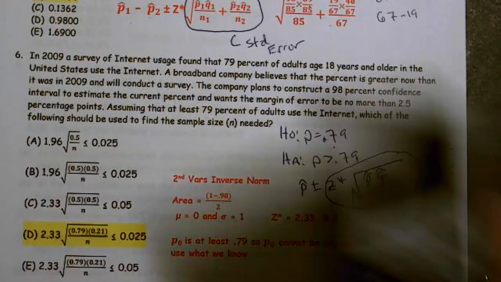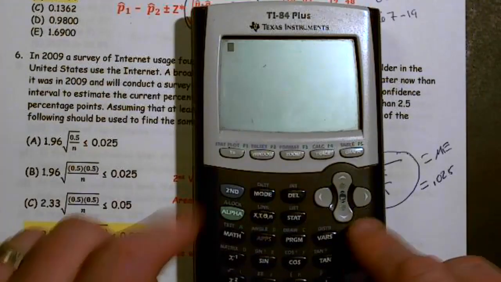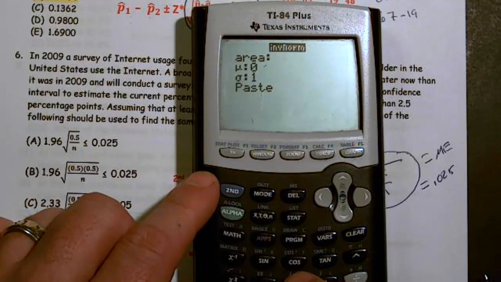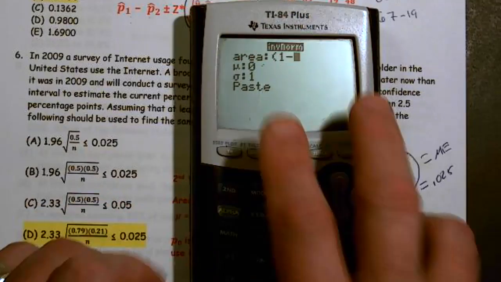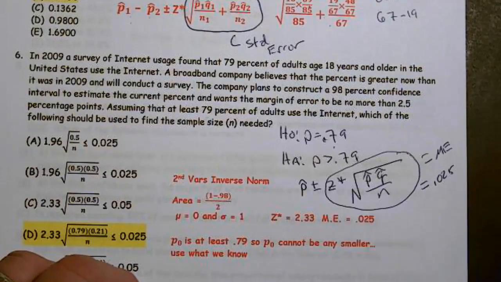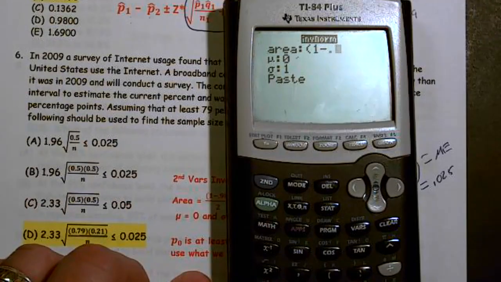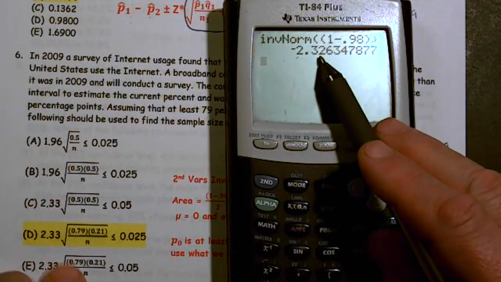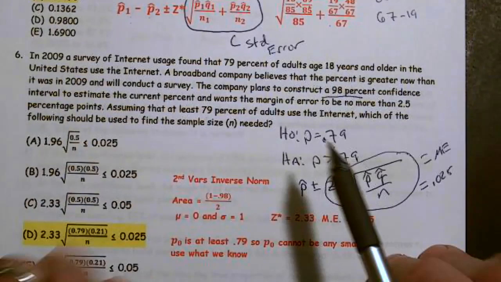All right. So when we're going about verifying our z star, it's second vars, inverse norm, parenthesis, 1 minus 0.98, close parenthesis, divide by 2, mean of 0, standard deviation of 1. In this case, we wanted a 98% confidence interval. And there we get our 2.33. Okay? All right, so that's how we got number 6 being D.